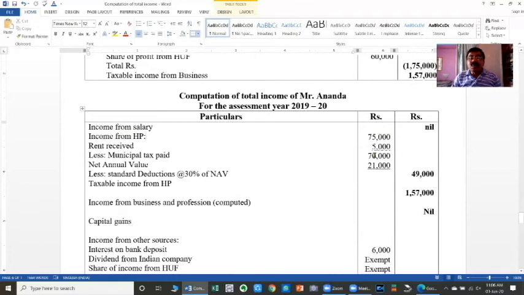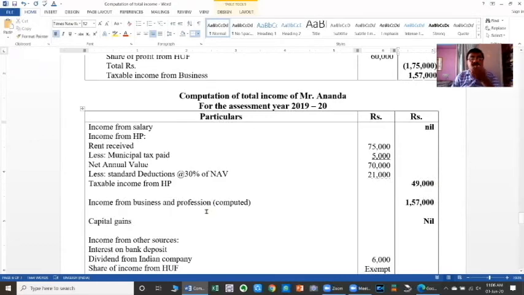Therefore, the balance is 70,000. So annual value 70,000. Then standard deduction at the rate of 30%, that is 21,000, is to be deducted here. Then the balance of income is rupees 49,000. That is the income from HP.